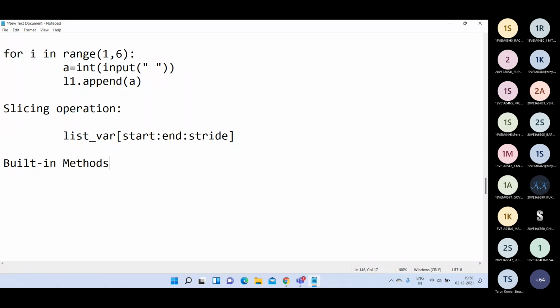Then the next one is built-in methods available in lists. Okay, built-in methods available in lists.